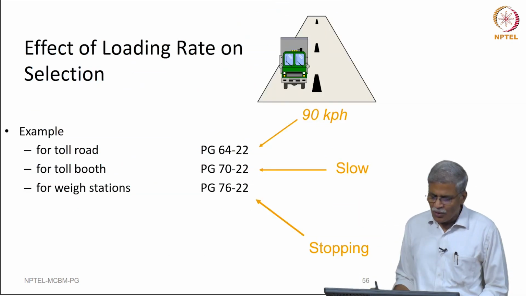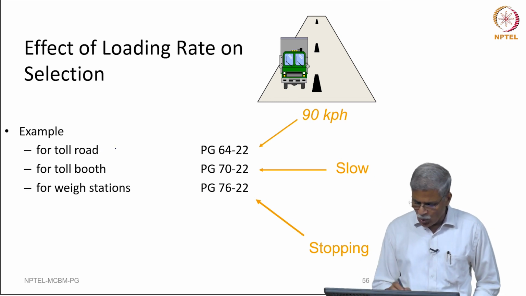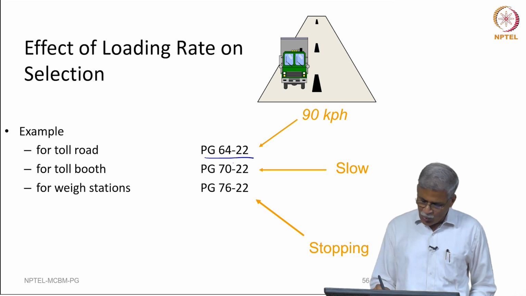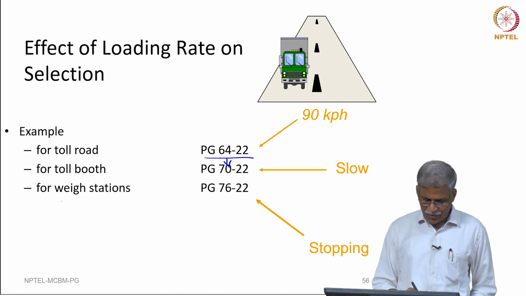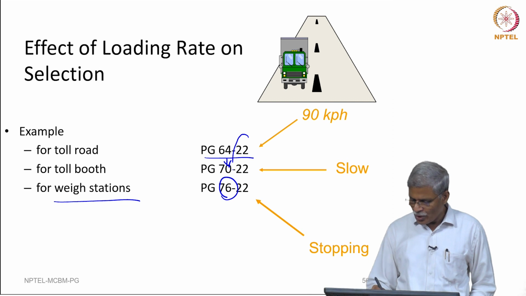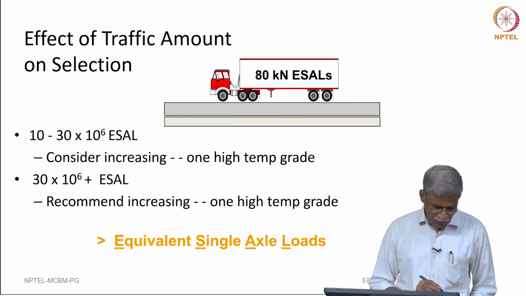So, if you are talking about, for instance, a toll road where it is 64 minus 22, if it is going to be slow moving traffic, you increase it by 1 grade to 70, and if it is going to be a way station, it is going to be 76. You will also notice that nothing has actually changed in the low temperature, right.